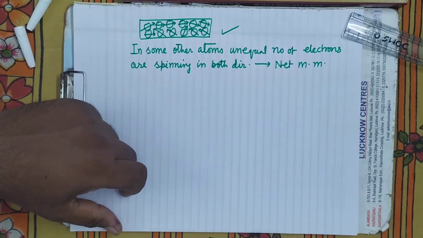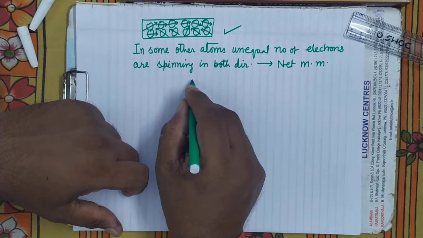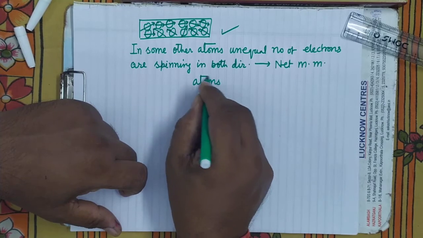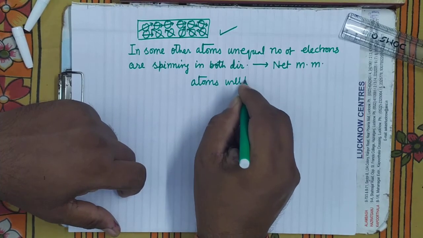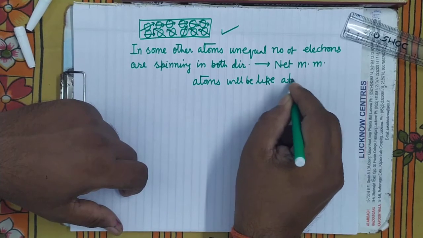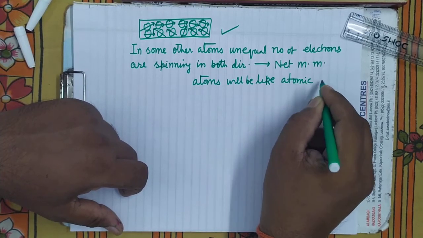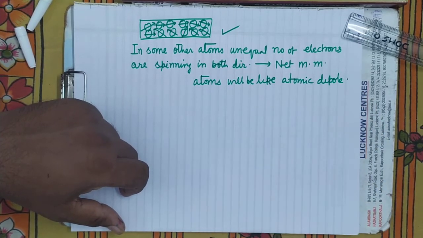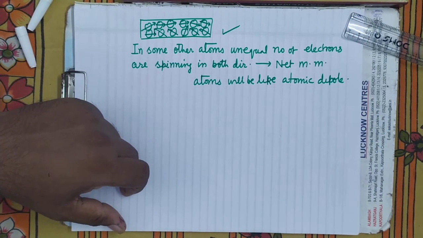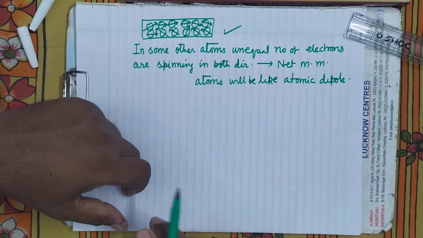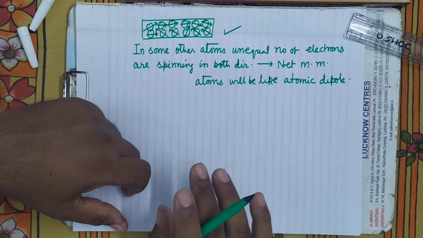It's clear? Means those atoms will be like atomic dipoles, producing the magnetic moment, producing the magnetism.